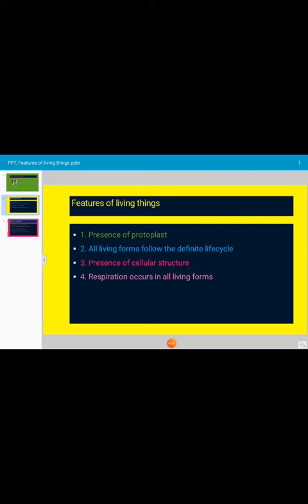And one more characteristic of living things is respiration. Respiration occurs in all living forms. Respiration is a very complex vital process resulting in the breakdown of food with the release of CO2, carbon dioxide, and a considerable amount of energy at all times and at all temperatures. This is the characteristic feature.